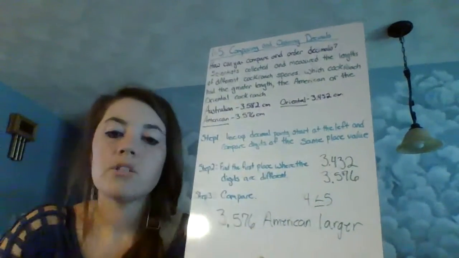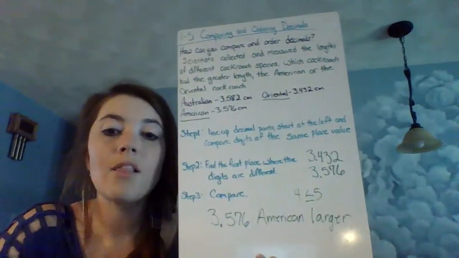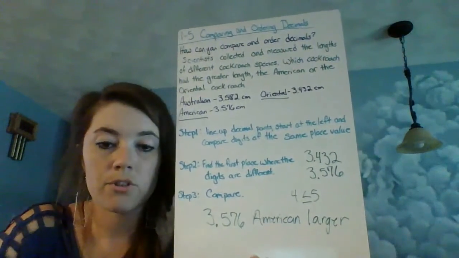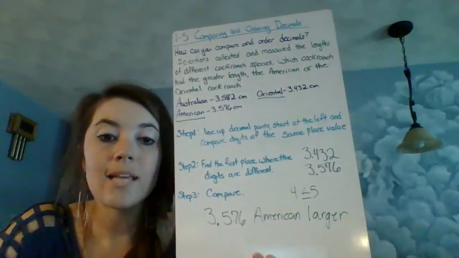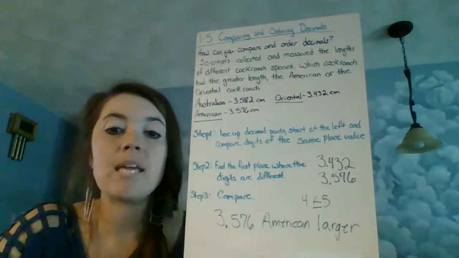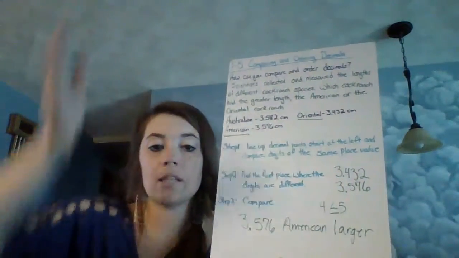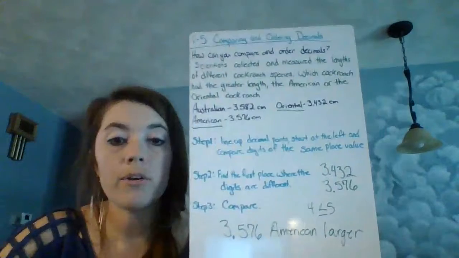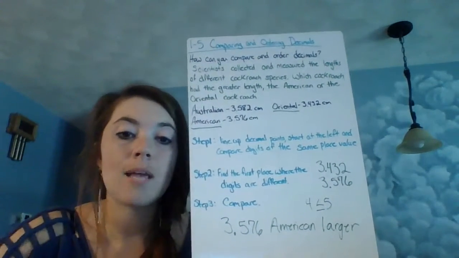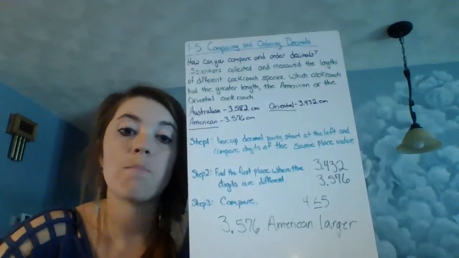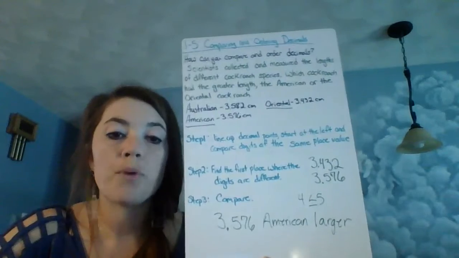So the American cockroach is larger than the Oriental cockroach. So that is how we compare. It's all going to be about making sure you have these numbers lined up accurately so that every digit, the same place value is in the same place, so you can compare those appropriate numbers.